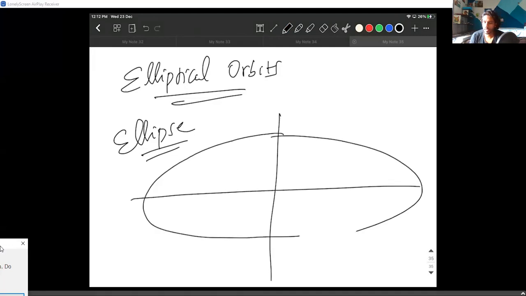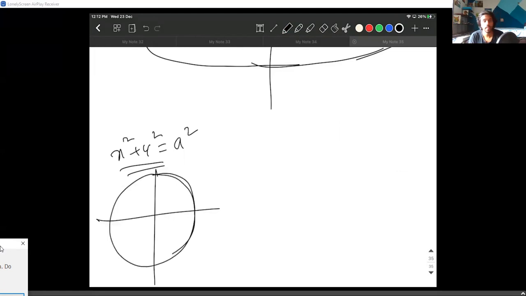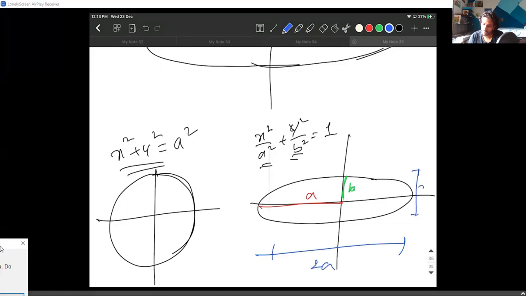An ellipse is like a squished circle. Do you all know x squared plus y squared equals a squared is the equation for a circle? The equation of an ellipse goes like x squared by a squared plus y squared by b squared equals 1, where this value is a and this value is b. They have some names for it. The whole width is 2a. The whole height is 2b.